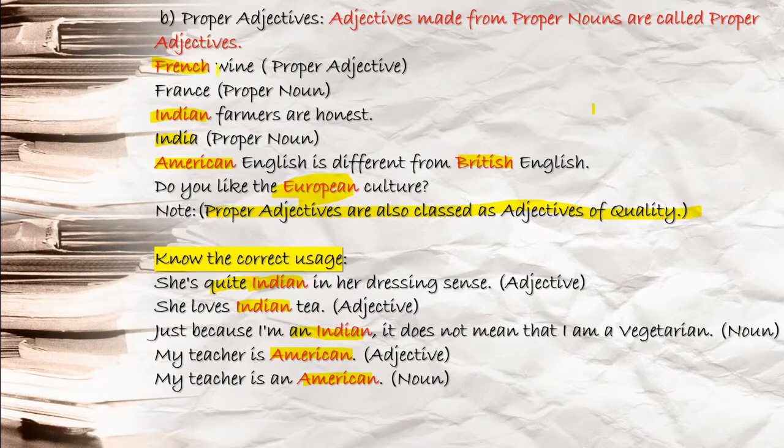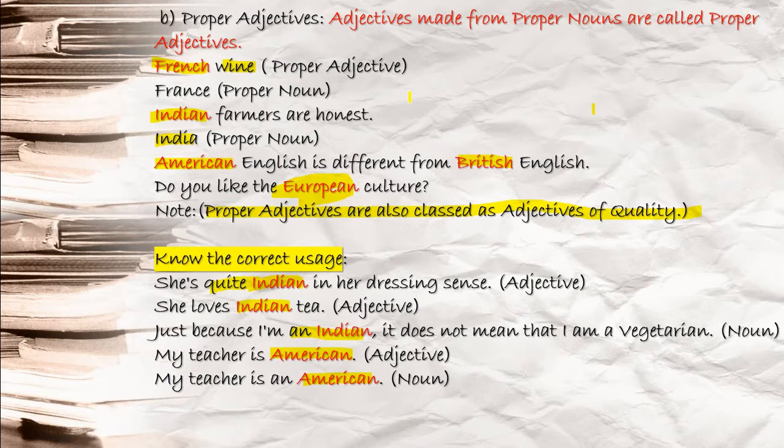What kind of wine am I talking about? Wine is what? Here noun term. You see, this is the noun term. Okay, what kind of wine? French wine. This is your proper adjective because France is your proper noun. Indian farmers are honest. Okay, Indian farmers. You see, farmers is the noun term, before that Indian is used. Okay, this is again your proper adjective. India is your proper noun.